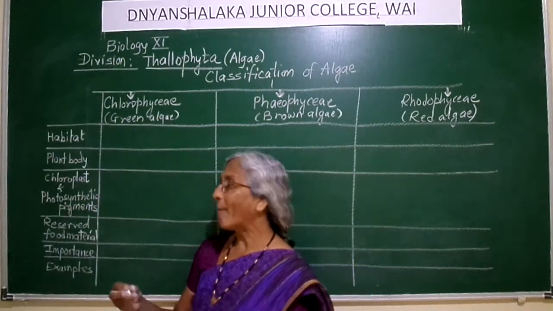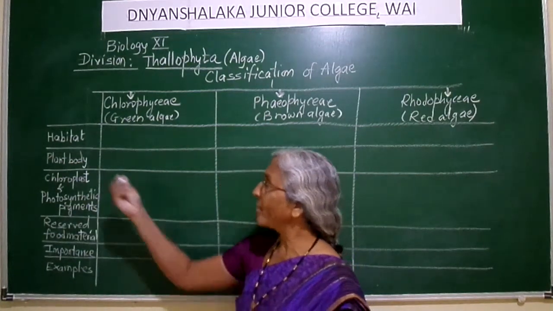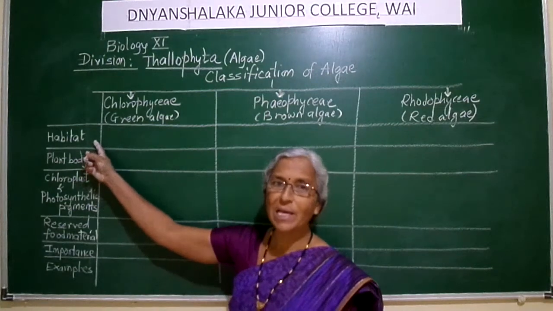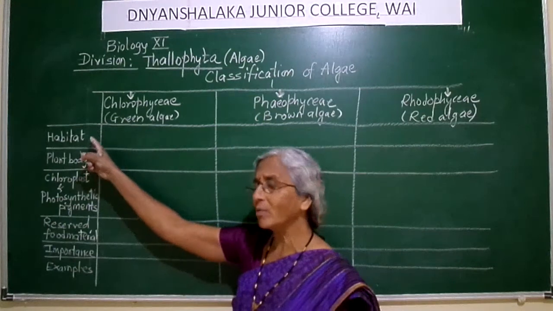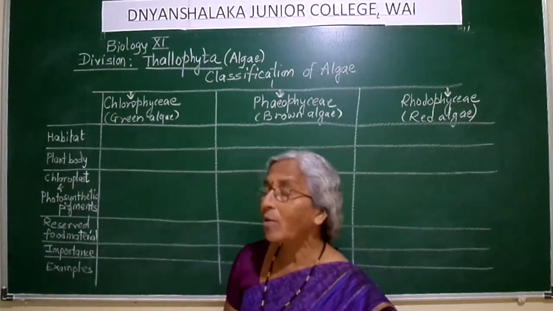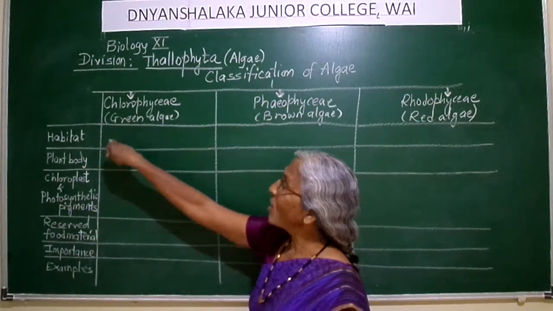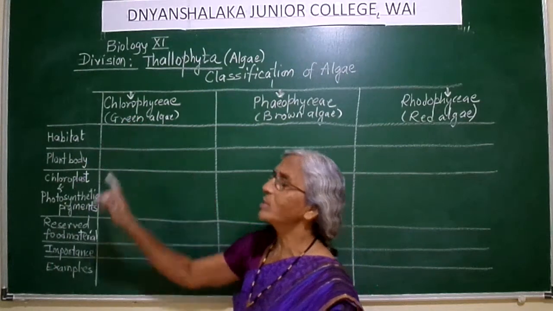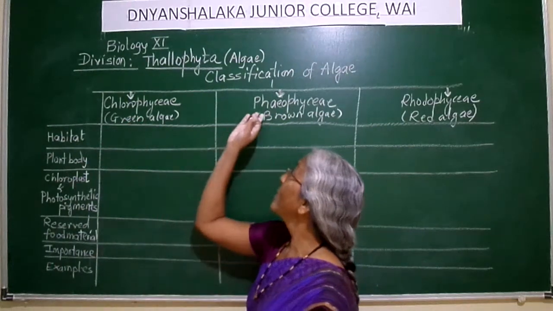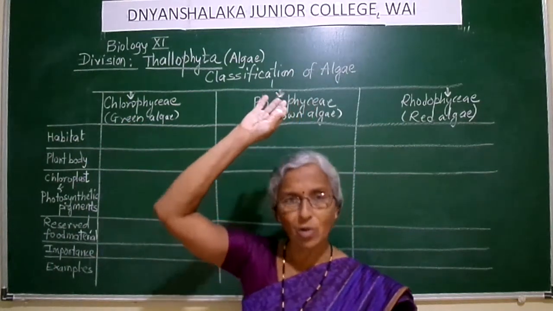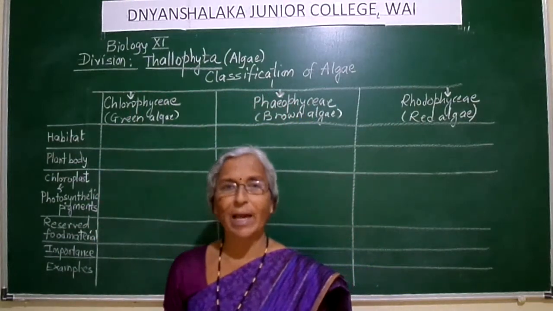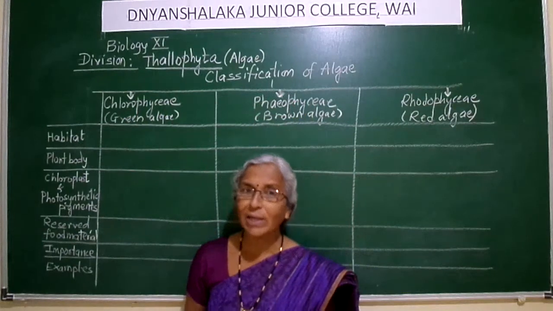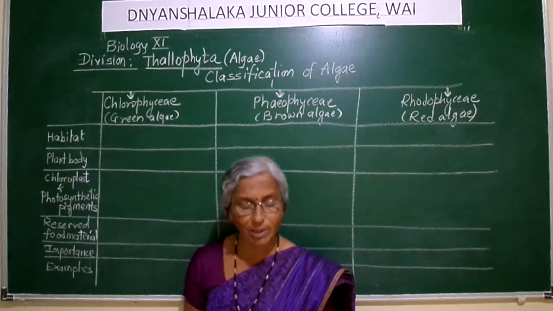So habitat is the dwelling place, the place where the organism will be living, dwelling, or it will be growing. Now, on the basis of habitat, what is the difference between Chlorophyceae, Phaeophyceae and Rhodophyceae? We'll see. Now these are all algae, and all algae are aquatic. We find them in water.